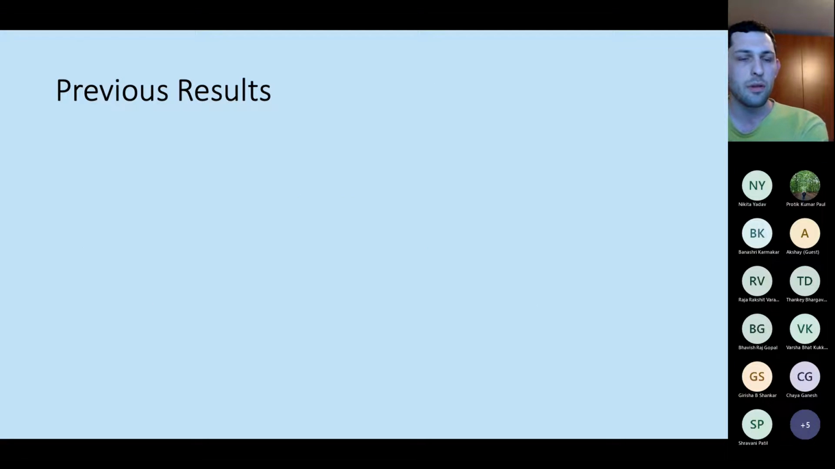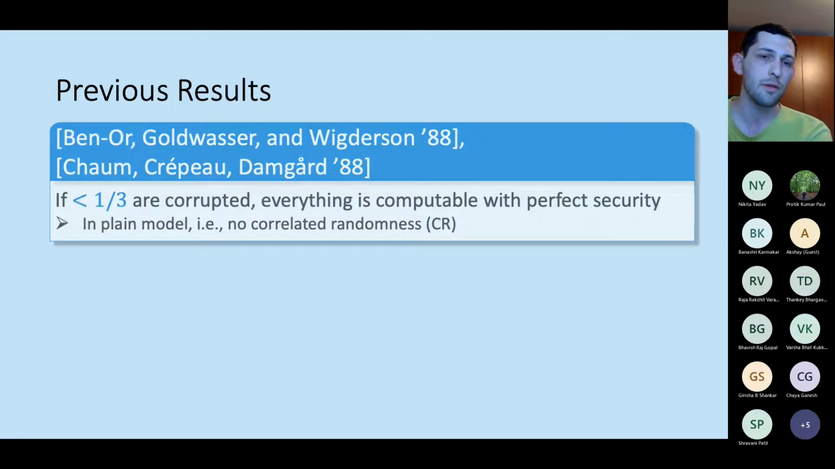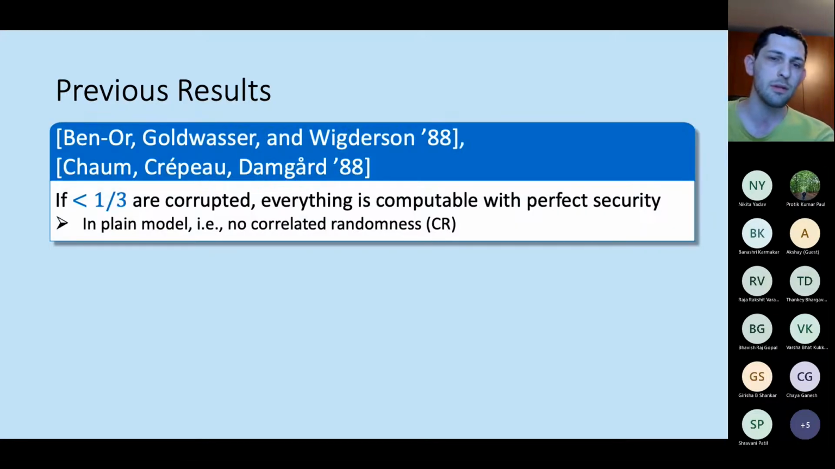Before talking about our results, I want to first show you what was already known. First, in the multi-party setting, there are the classical results by BGW and CCD, and they state that if strictly less than a third of the parties are corrupted, then we can compute any function with perfect security, and we can even do it without correlated randomness, so this can be done in the plain model. However, this assumes a lot of honest parties, strictly more than two thirds.